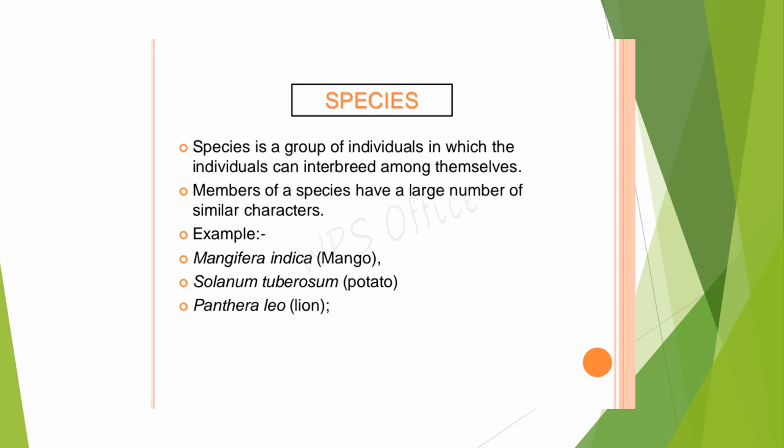That group is called the smallest group, that is called species. They have a large number of similar characters. Examples are given here: Mangifera indica, where indica is the species; Solanum tuberosum, potato; Panthera leo, lion. These are some examples of species.